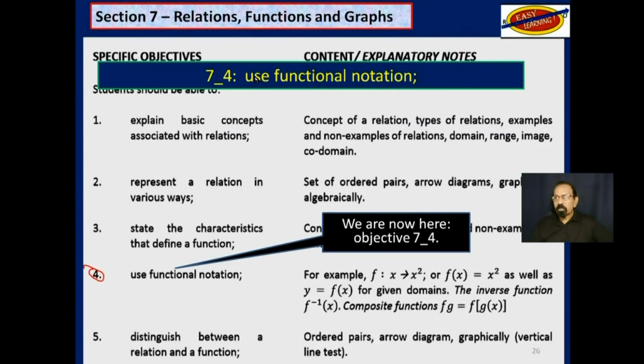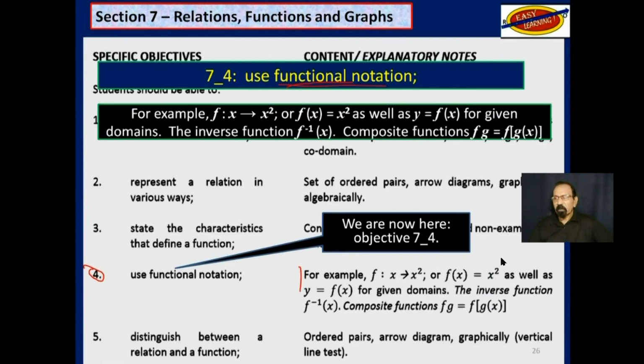It says use functional notation. And then explanatory notes down here, it actually says, for example, f is the function such that x maps into x squared, or f of x is equal to x squared, as well as y is equal to f of x for given domains. And that's 1. You could count all of that as 1.